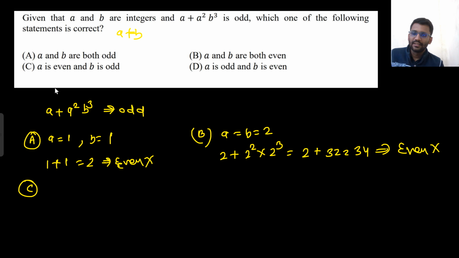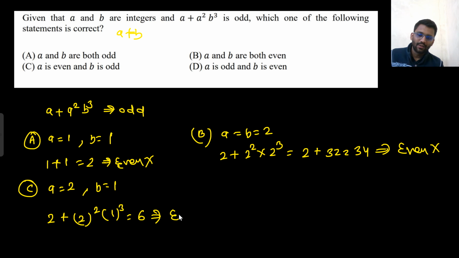Let's see option C. A is even, B is odd. A equals 2, B equals 1. Put 2 plus 2 square 1 cube. 4 plus 2, 6. 6 you are getting. Is that odd? No, that's even. Did I do that correctly? Yeah, I did that correctly.